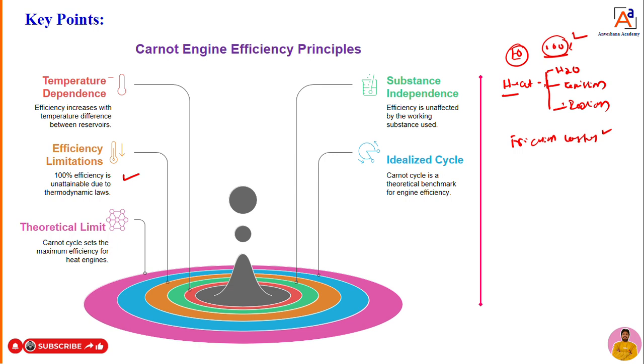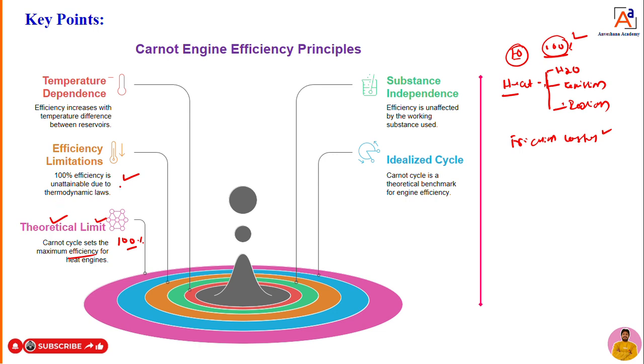And later we came to know that 100% efficient engines are not at all possible. Okay, fine. Theoretical limit. Carnot cycle sets the maximum efficiency. As I told, he says the engine can work maximum 100%. He has given that limit. But later many scientists calculated practically, and they came to know that 100% efficient engines do not exist. But that 100% limit was given theoretically by a scientist or engineer.